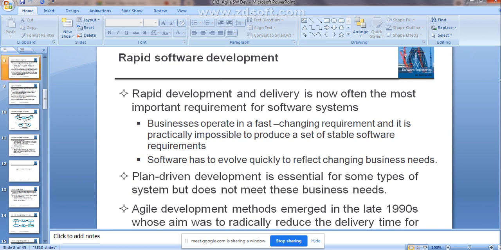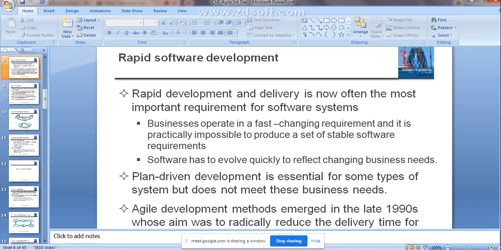For this case, there are 2 kinds of software development processes. First is plan driven development and second is agile development. Plan driven development, as you already know, is essential for some types of systems but does not meet these business needs. As your business grows, a new requirement will not easily be reflected within plan driven software development, because the name itself indicates plan driven.